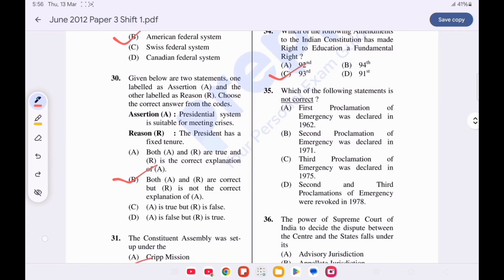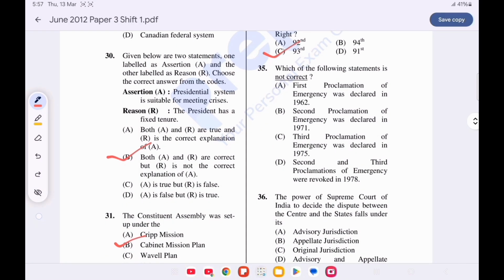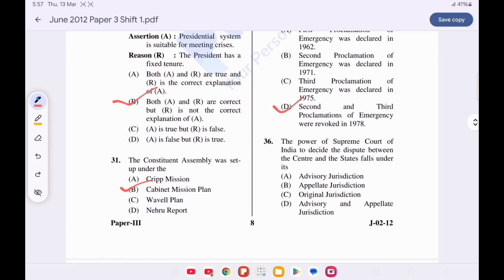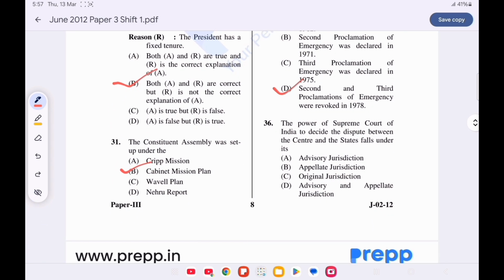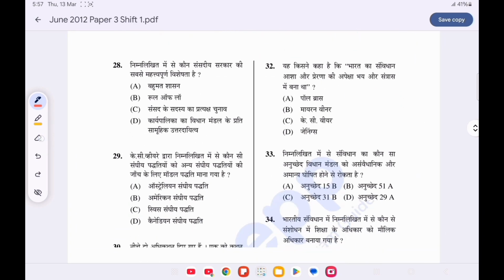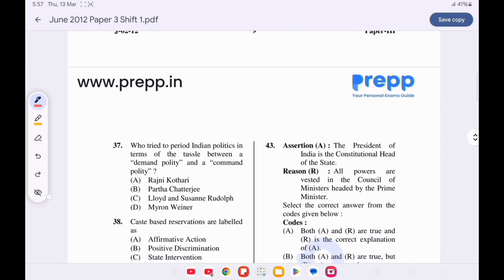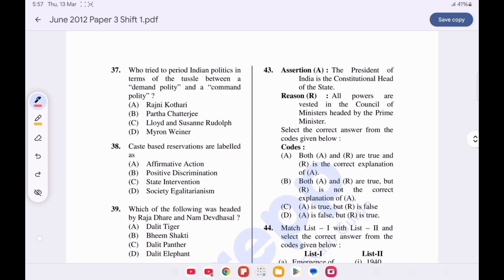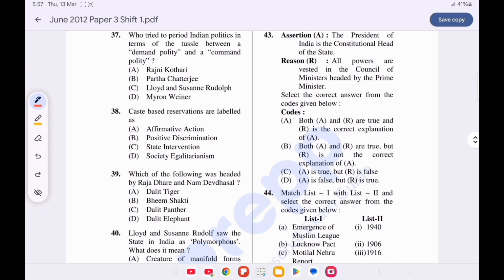Question number 35. Which one of the following statements is not correct? Option D is correct. Second and the third proclamation of emergency were revoked in 1978 is incorrect. Question number 36. The power of the Supreme Court of India to decide the dispute between the center and the state falls under its. Option C is correct, original jurisdiction. Now question number 37. Who tried to periodize Indian politics in terms of the tussle between a demand polity and a command polity? Option C is correct, Lloyd and Susanne Rudolph.